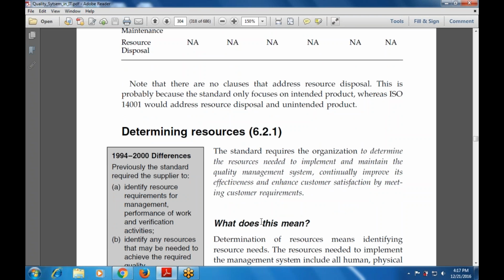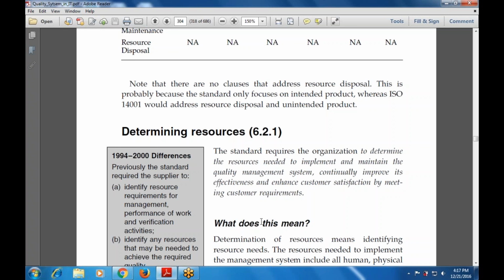Determining means identifying the various resources needed to implement and maintain the quality management system, continually improve its effectiveness, and enhance customer satisfaction by meeting customer requirements. What is the meaning of this? That is, what is the meaning of determining the resources?